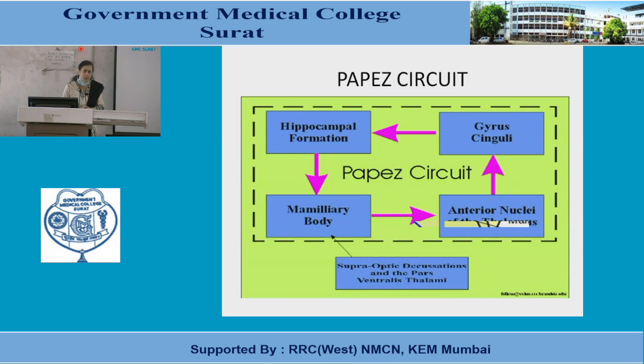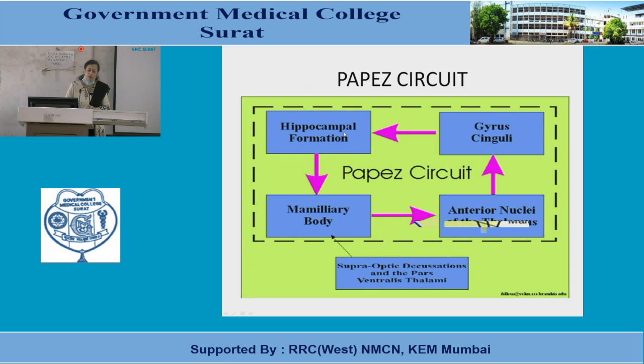Now the next important circuit is known as the Papez circuit, and its main importance is in learning and memory. We will discuss it in detail along with learning and memory. Here we will only describe the pathways which form this Papez circuit.